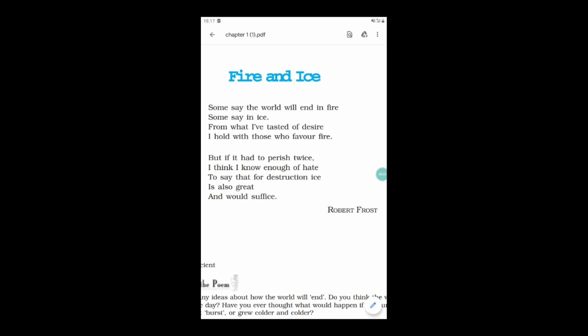Poet says there are so many people of the world who believe that once upon a time this world will be destroyed by fire. Fire means desire, fire means lust. So all the people are full of lust, they are full of desire.